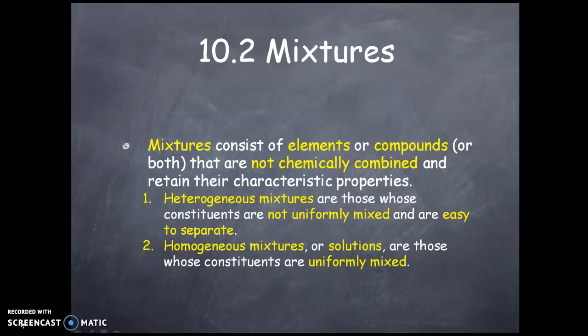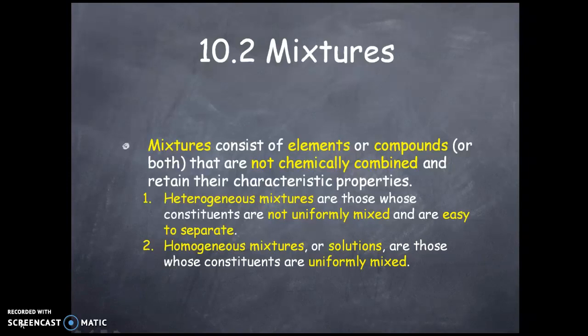Mixtures consist of elements or compounds that are not chemically combined and retain their characteristic properties. The mixtures could be of two different types. One is heterogeneous mixtures, in which the constituents are not uniformly mixed. They are easily separable. For example, if you are adding pearls and pebbles, when you mix them, you can easily separate them.